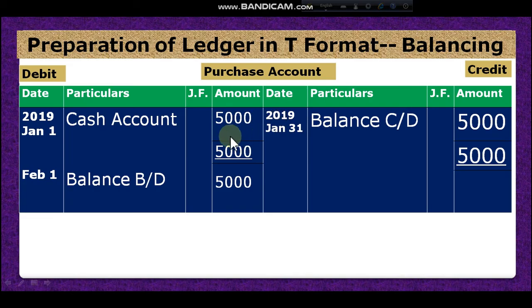That means, again I am telling you, dear student, here in cash account the debit side is 5,000 and the credit side has no balance. So the difference is the balance. 5,000 minus 0 is 5,000. So balance C/D I have to record on the shorter side. So cash account 5,000, total 5,000, balance sheet 5,000, 5,000. So this is balanced now. And next month, on February 1, we have to write the opening balance. It is 5,000. That means last year's balance C/D I have to write on the opposite side as balance B/D.